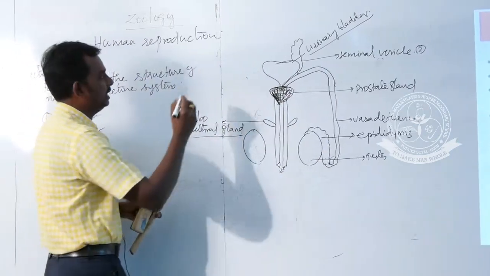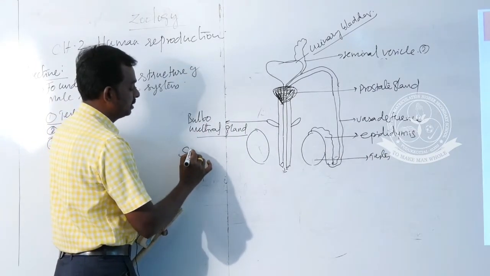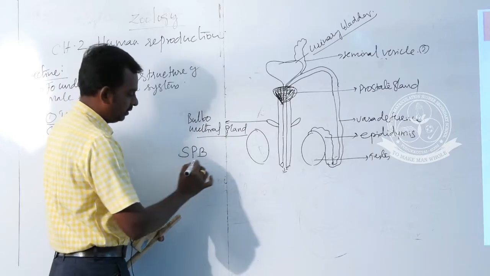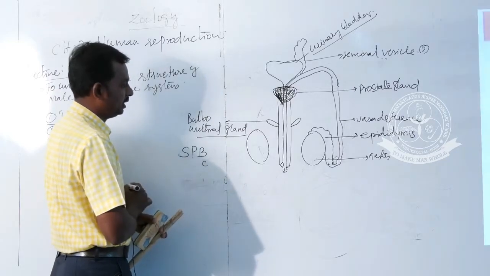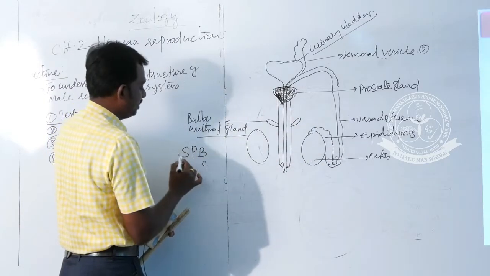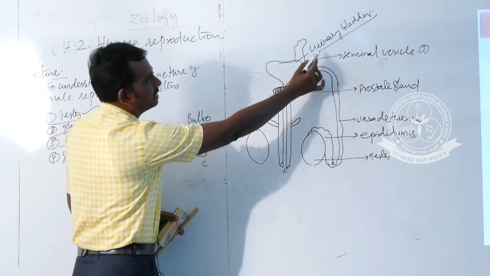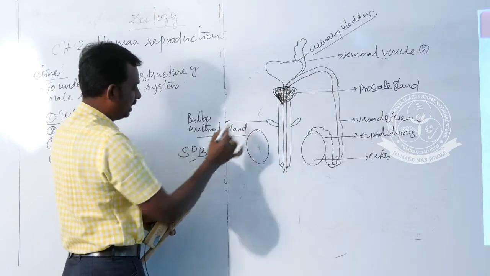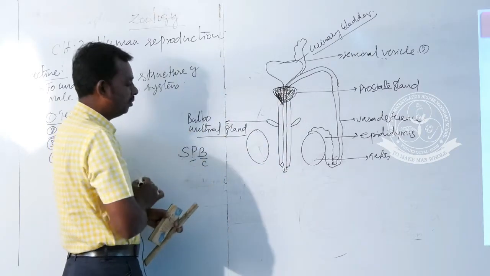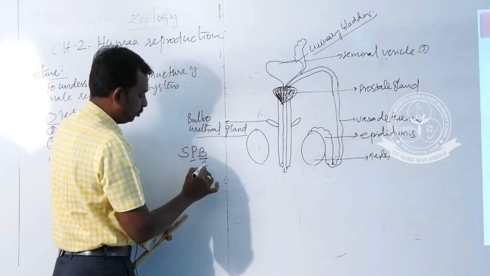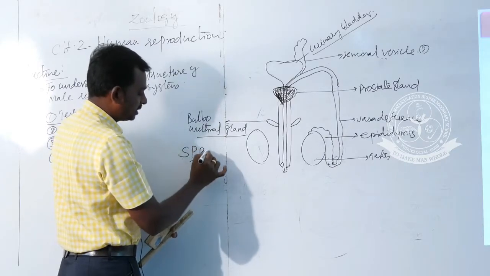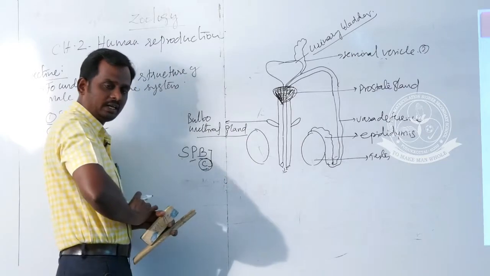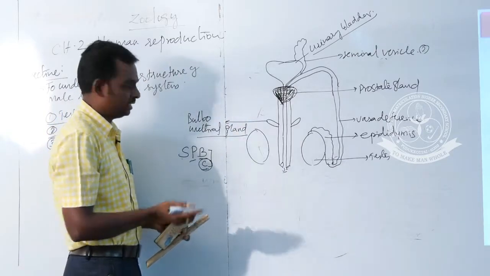So what is the mnemonic for the entire gland set? SPB gland. SPB. So here write one C. First one, S means what? Seminal vesicle. Then followed by P for what? Prostate gland. And this B for what? Bulbourethral gland. Why am I putting this C? It is otherwise called Cowper's gland. This is another important one-mark question: which one of the following glands is called Cowper's gland? Bulbourethral gland.